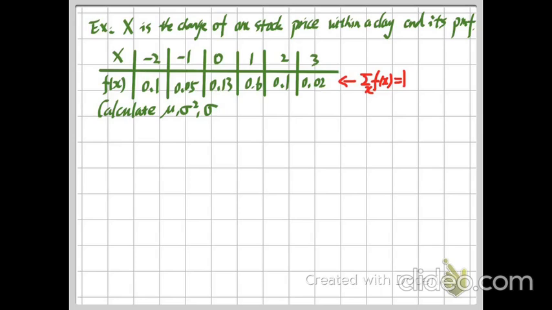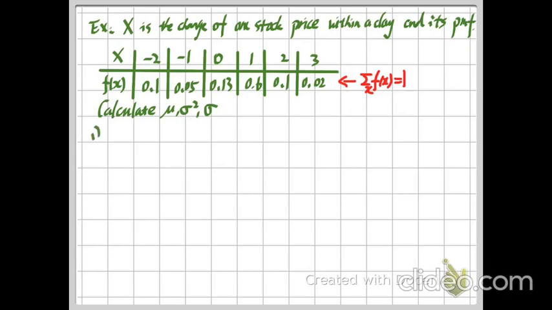I skip this part because I designed this question and I can tell you that it's correct. And in this question, they ask us to compute the mean, the variance, and the standard deviation.